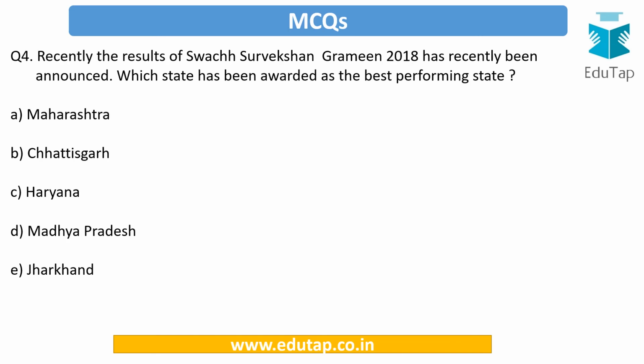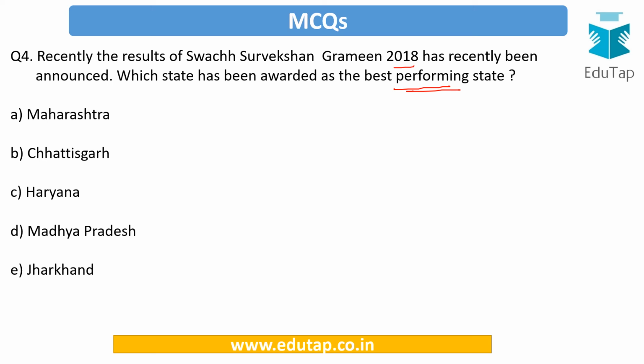Okay, question number 4. Recently, the results of Swachh Sarvekshan Grameen 2018 have been announced. Which state has been awarded as the best performing state? Now see, the question here is not about the cleanest state, not about the dirtiest state. It is about the best performing state. So the options are also really near. Is it Maharashtra, Chhattisgarh, Haryana, Madhya Pradesh or Jharkhand?